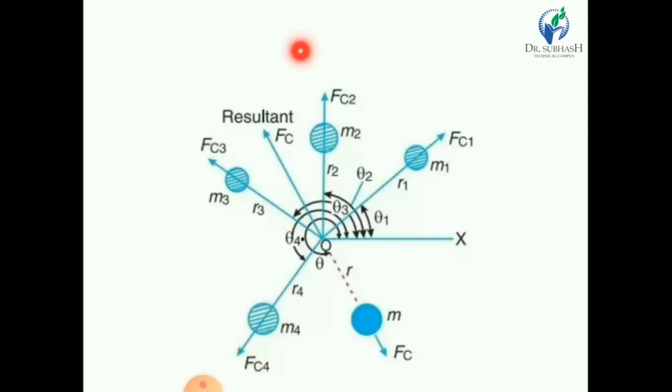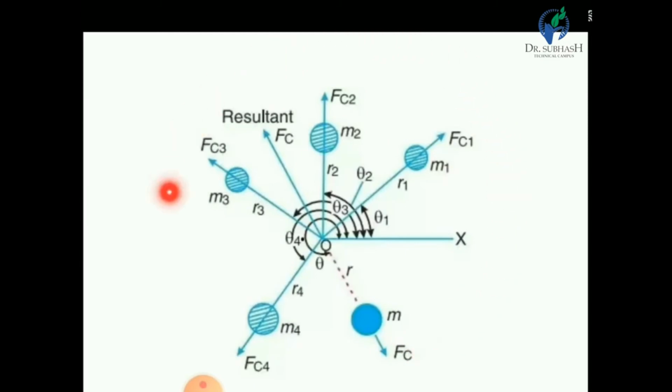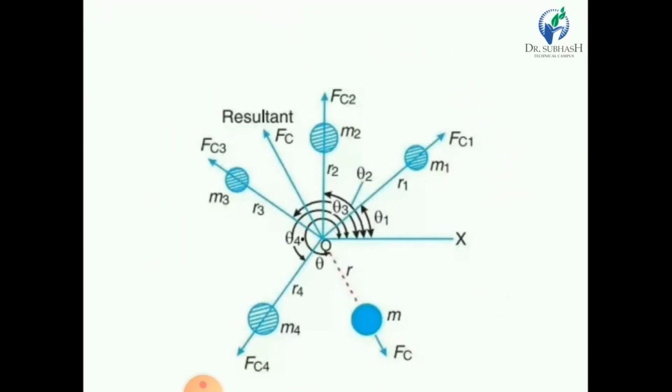Now it is clear in this figure that these 4 masses produce concurrent forces. Because of these 4 masses, 4 centrifugal forces Fc1, Fc2, Fc3 and Fc4 are developed, and these are concurrent forces and also coplanar forces, because the 4 masses are in the same plane and the forces intersect at a single point. So these centrifugal forces are concurrent coplanar forces.